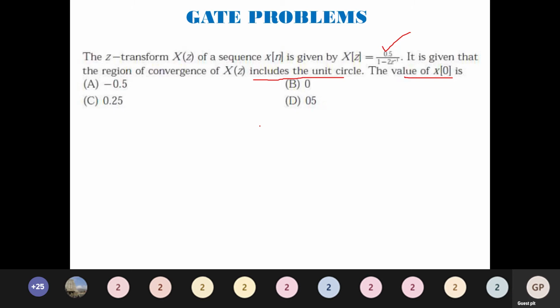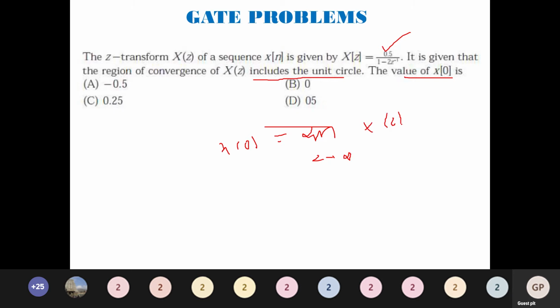Simple, or another way you can go is the initial value theorem. What my initial value theorem says is x of 0 is equal to the limit as z tends to infinity of x of z. So I am going to use this concept for finding the value.